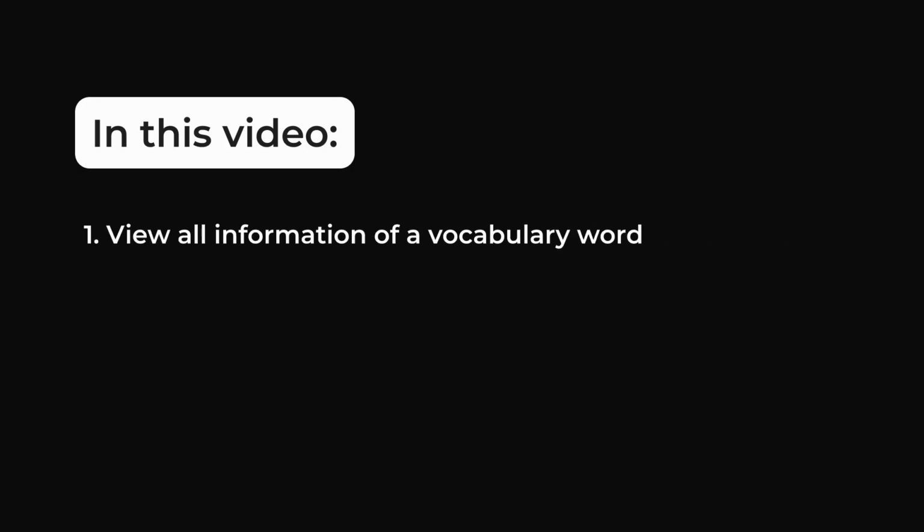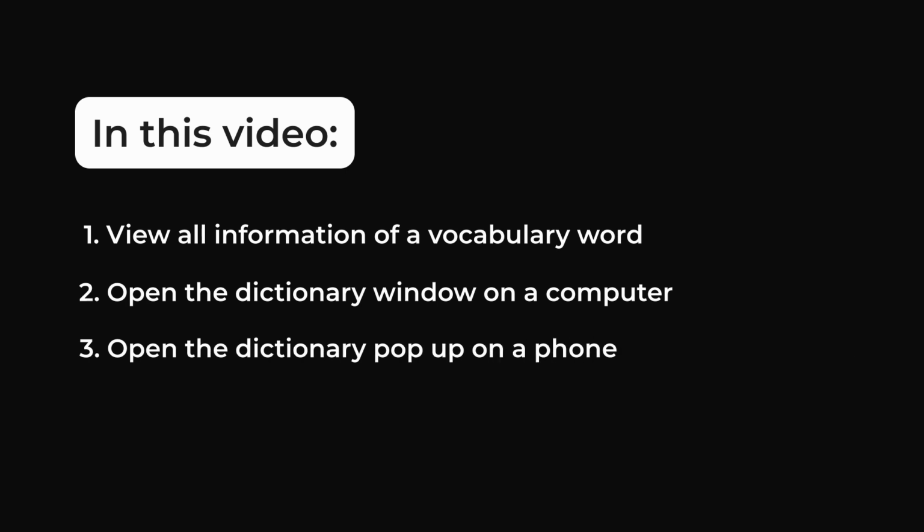So now you know how to view all information of a vocabulary word, how to open the dictionary window on a computer, and how to open the dictionary pop-up on a phone. Download eJOY on Chrome or your phone to look up and understand the meaning of any vocabulary now.